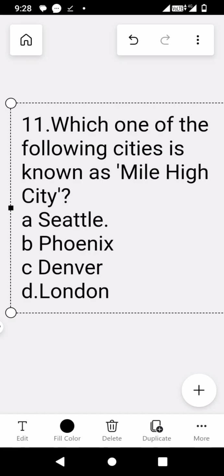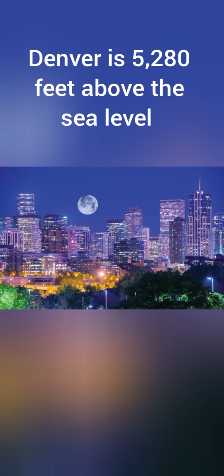The 11th question is, which one of the following cities is known as Mile High City? And the options are A. Seattle, B. Phoenix, C. Denver, and D. London. So the correct option is Denver. Denver is the capital of Colorado in the US. It is nicknamed Mile High City because of its height. The height of Denver is 5,280 feet above sea level.